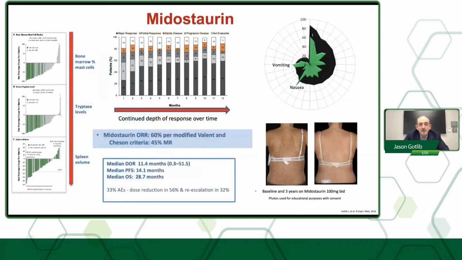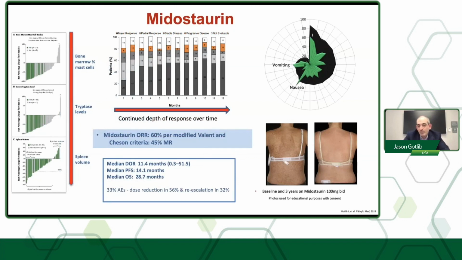And just starting on the left here, you can see the waterfall plots. You can see substantial decreases in bone marrow mast cell burden, in serum tryptase levels, which is the best biomarker of disease burden, and also spleen volume substantially decreased with midostaurin. You can see that the responses deepen over time.